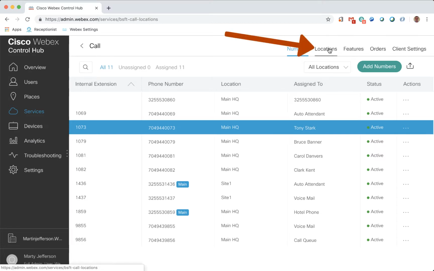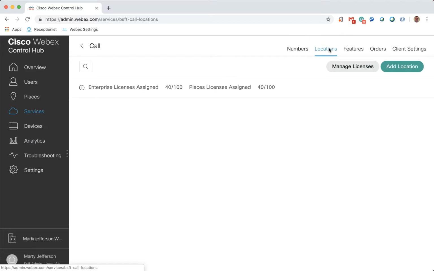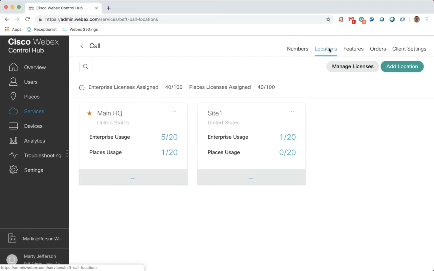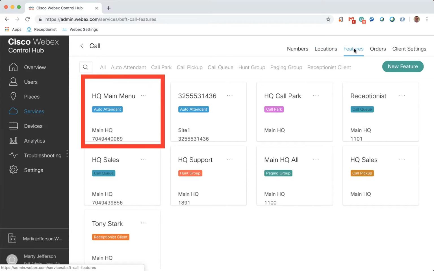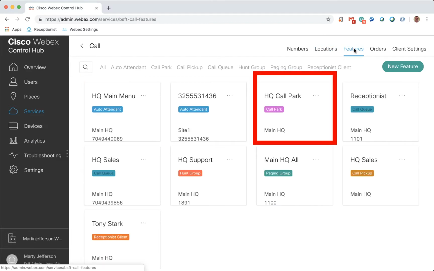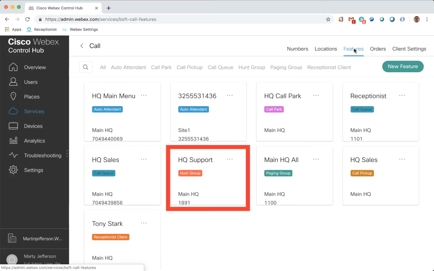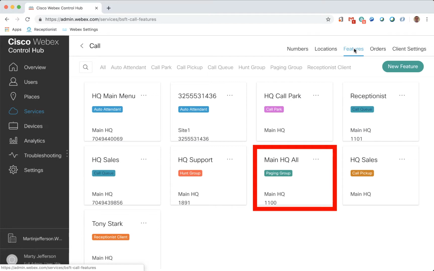Locations are used to group users and gateways for call routing purposes. Each user and gateway is assigned to a location when they are created. The features option is where all the system calling features are configured. These features include auto attendant, call park, call pickup, call queue, hunt groups, paging groups, and receptionist clients.